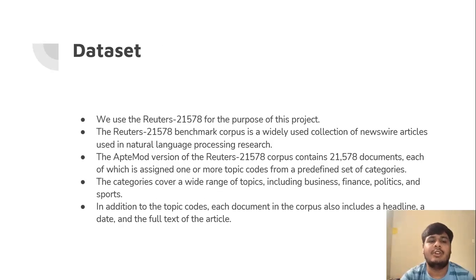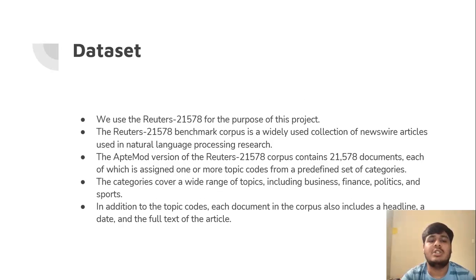We use the Reuters 21578 for the purpose of this project. The Reuters 21578 benchmark corpus is a widely used collection of newswire articles used in natural language processing research.